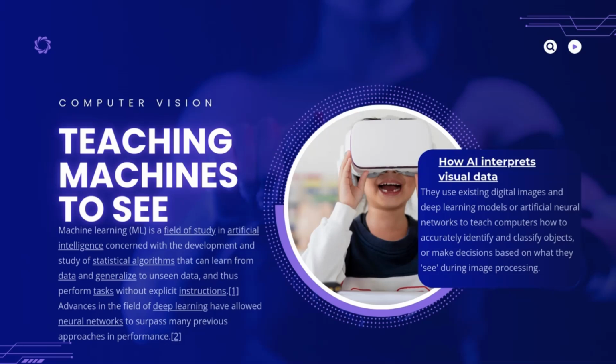Computer vision. Teaching machines to see. Machine learning, ML, is a field of study in artificial intelligence concerned with the development and study of statistical algorithms that can learn from data and generalize to unseen data and thus perform tasks without explicit instructions. Advances in the field of deep learning have allowed neural networks to surpass many previous approaches in performance.